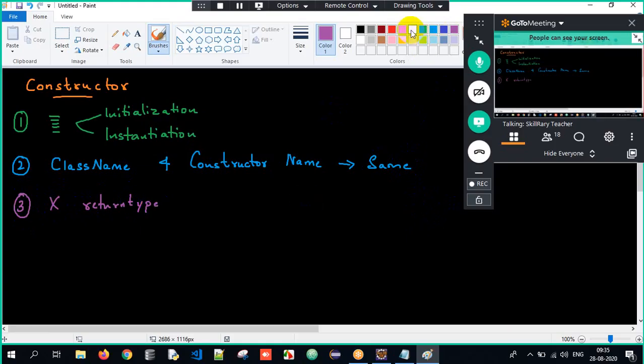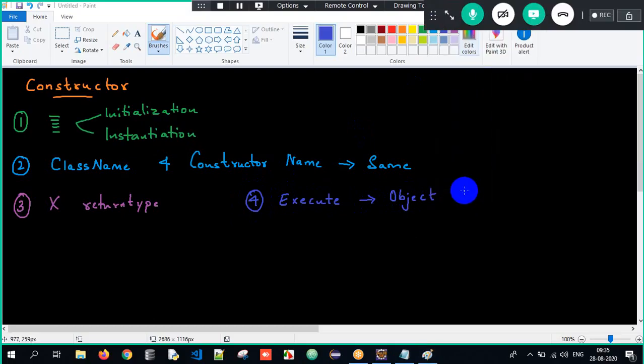And when does the constructor get executed? Whenever we create an object, the constructor will always get executed. During object creation, simultaneously the constructor will also get executed. These are the few things we are supposed to understand about constructors. Got the clarity here? So what did you understand? Constructors are a set of instructions used for initialization and instantiation.